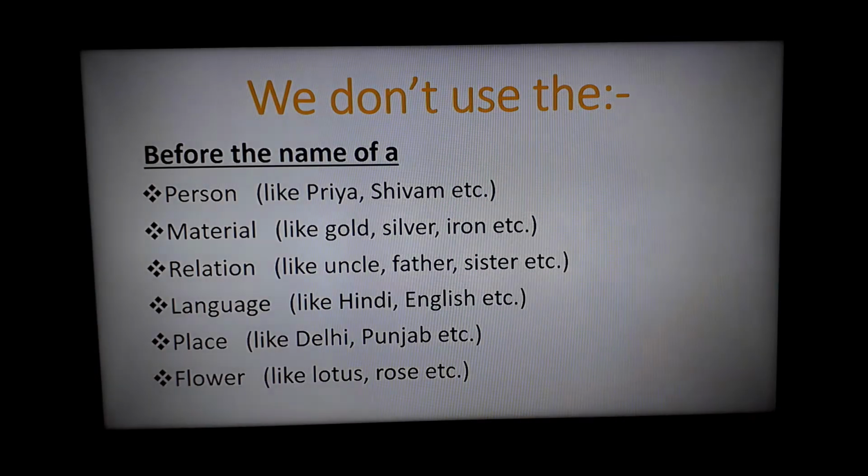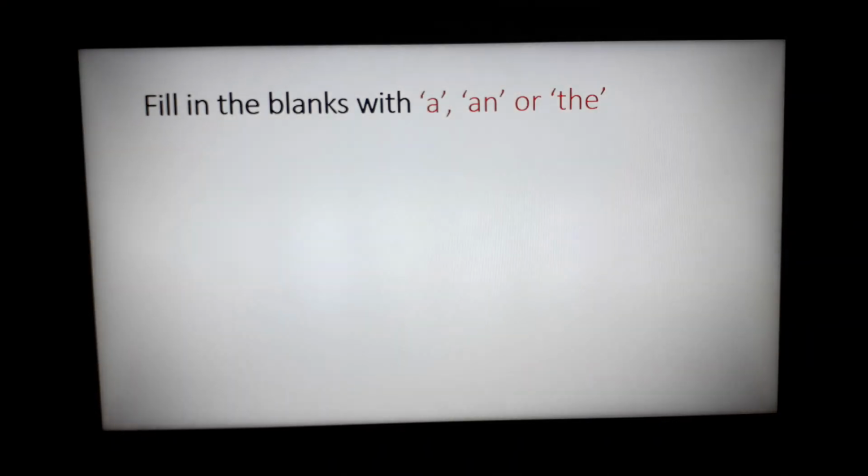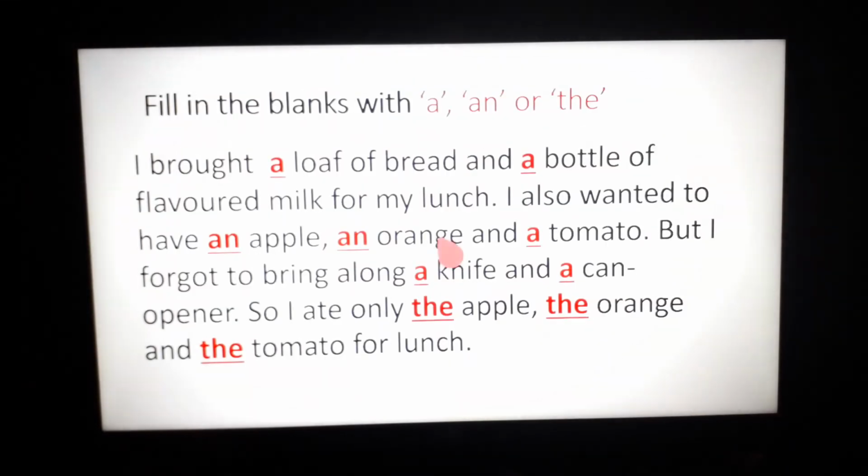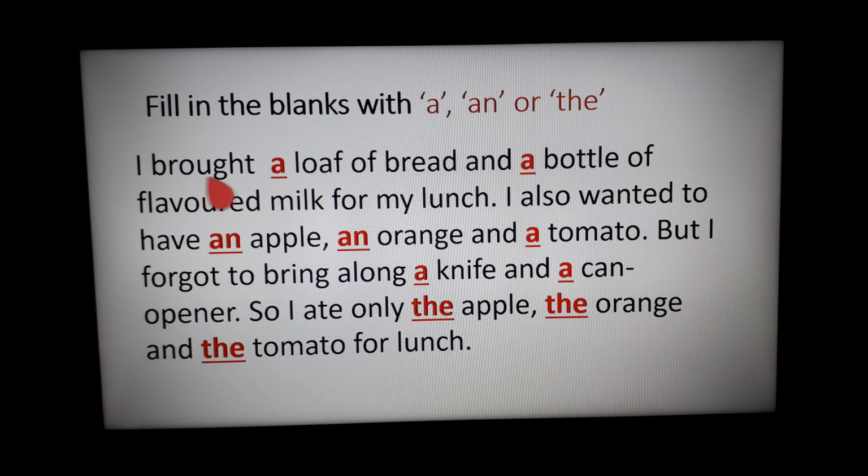Now let's quickly revise a and the in the form of paragraph. Look at this paragraph. I brought a loaf of bread. L is a consonant. So we have written a before it. And a bottle of flavored milk for my lunch. A again we have written here because B is a consonant. A bottle of flavored milk.